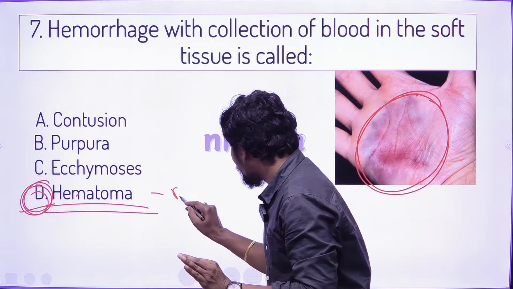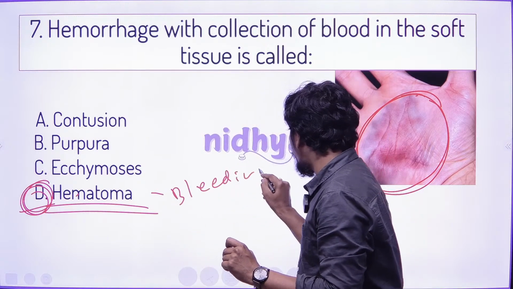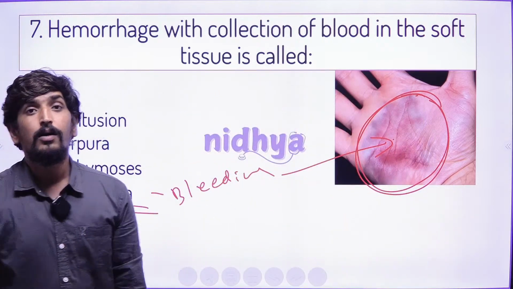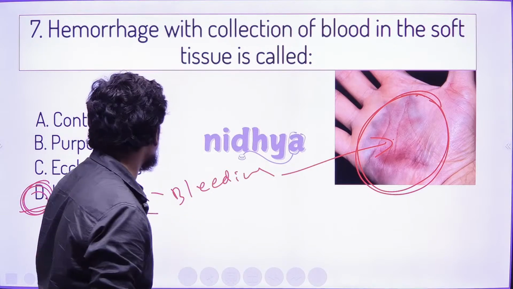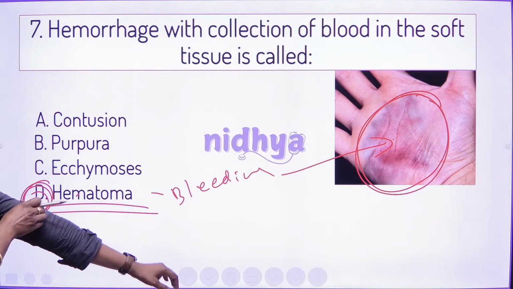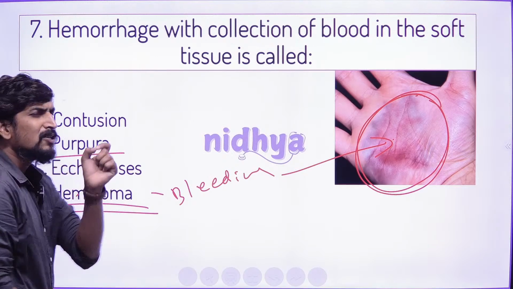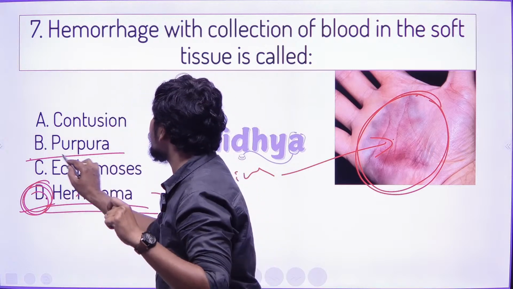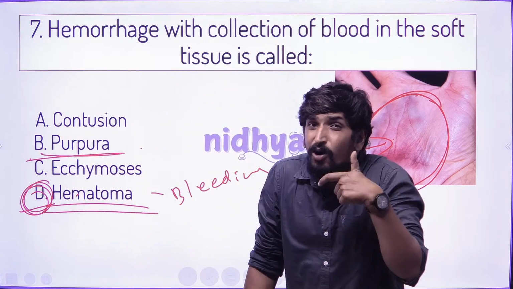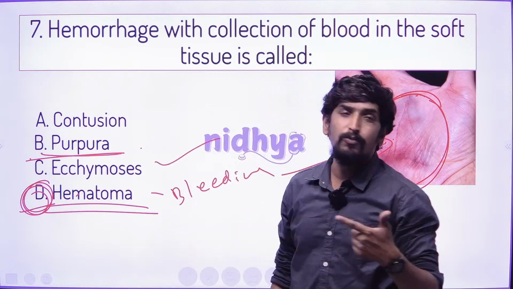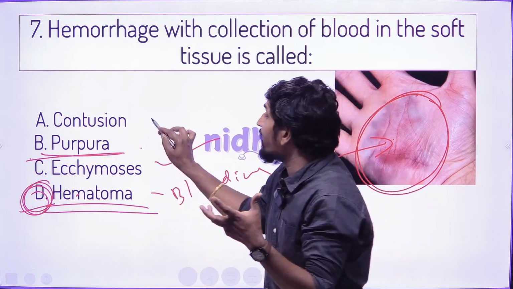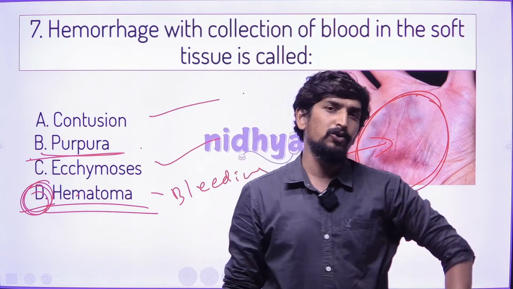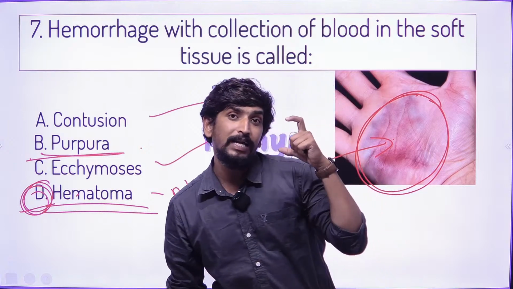If this bleeding is deposited under the soft tissue, that is called a hematoma. A small capillary bleeding is called purpura. A large bleeding is called ecchymosis. A bruise-like character is called a contusion. So these are the words we have to use for defining bleeding.